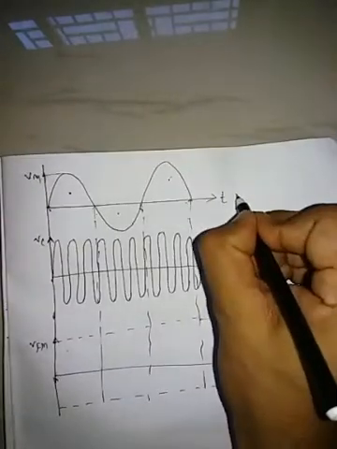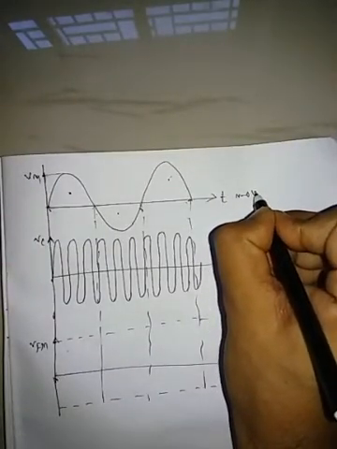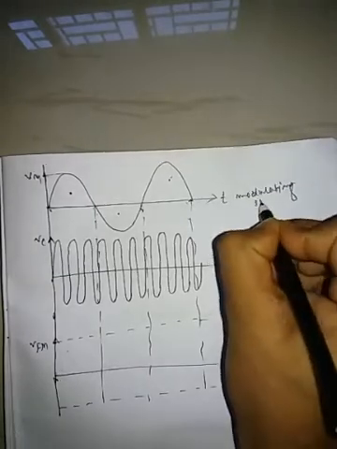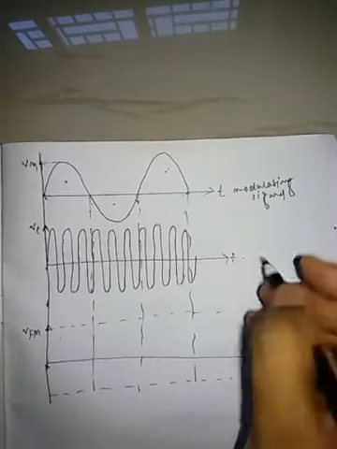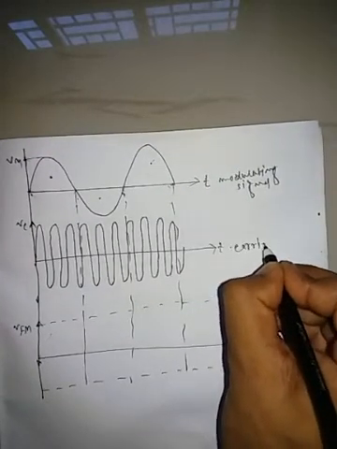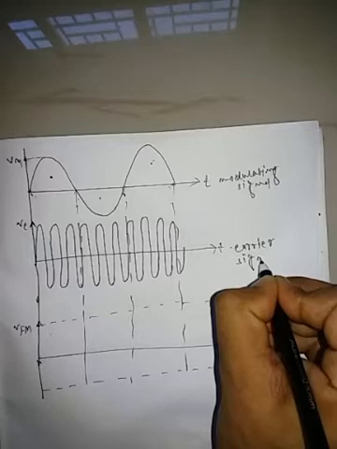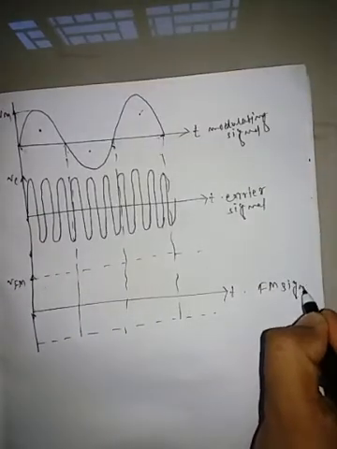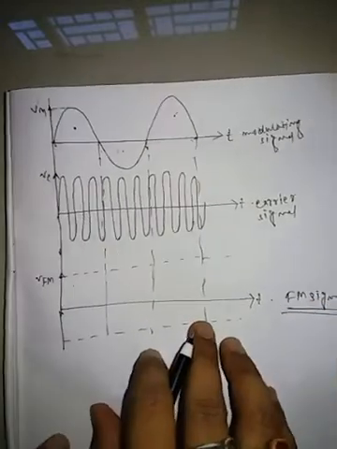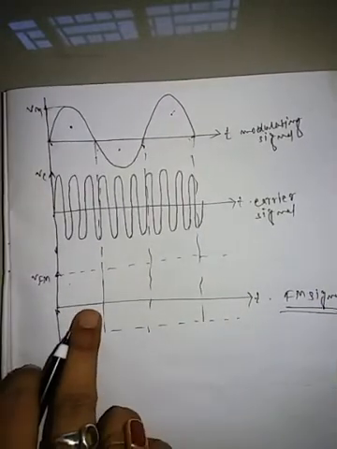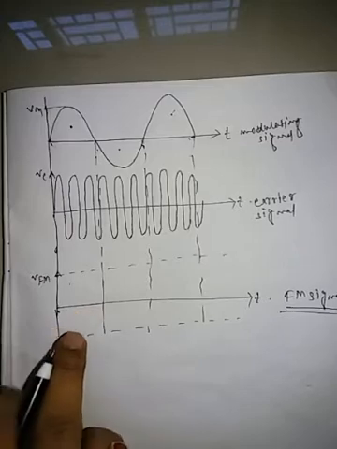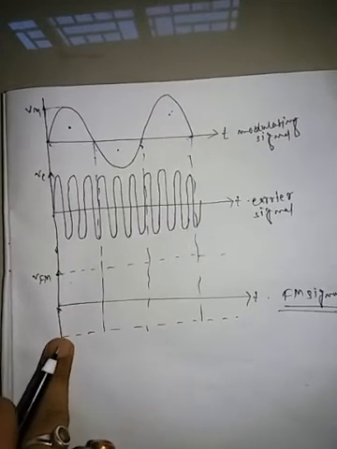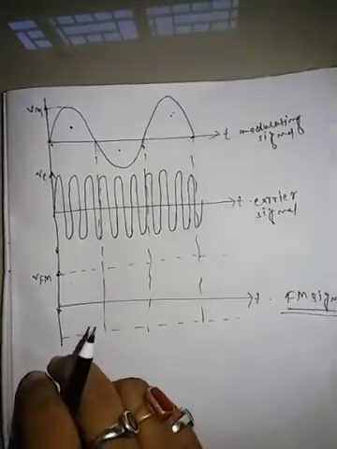This is the modulating signal, this is the carrier signal, and this is the FM signal. What is the FM signal? Now the carrier frequencies vary according to the modulating signal.